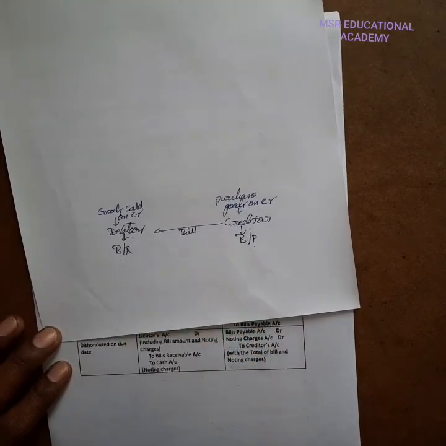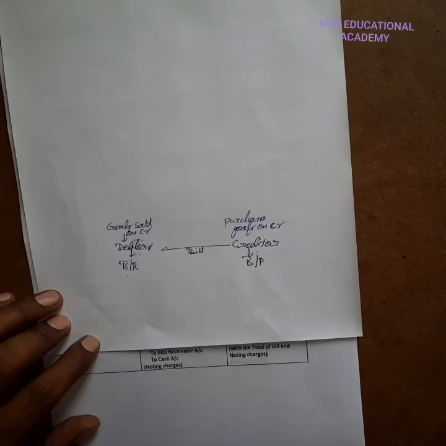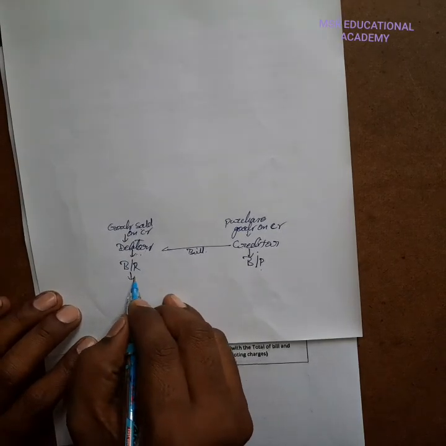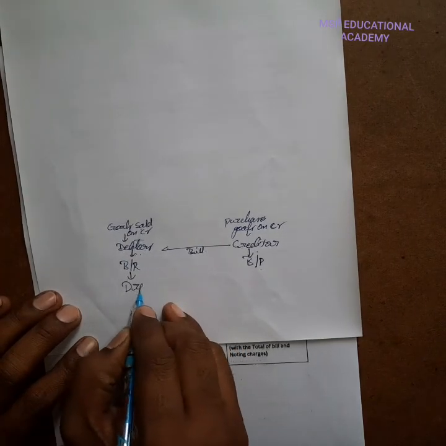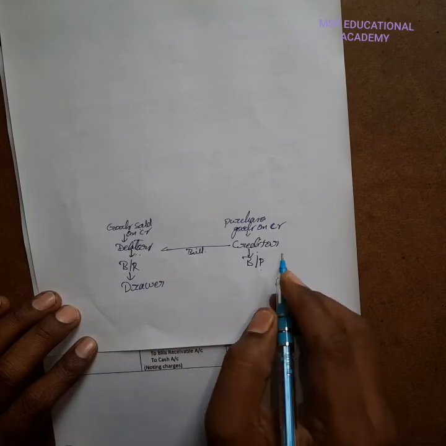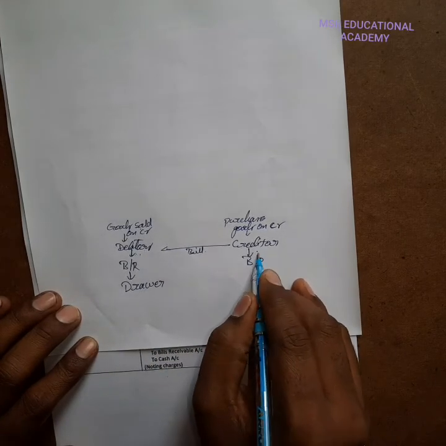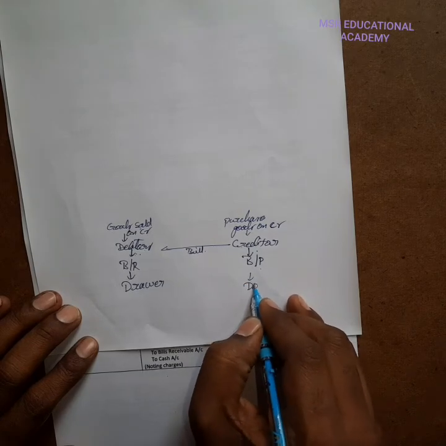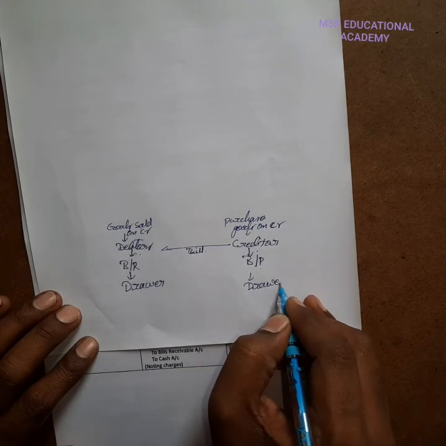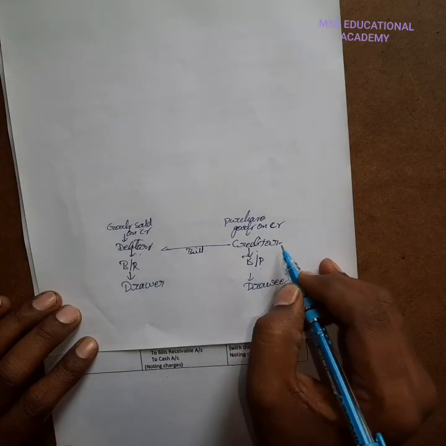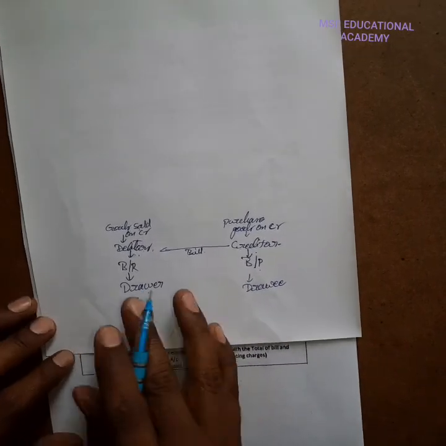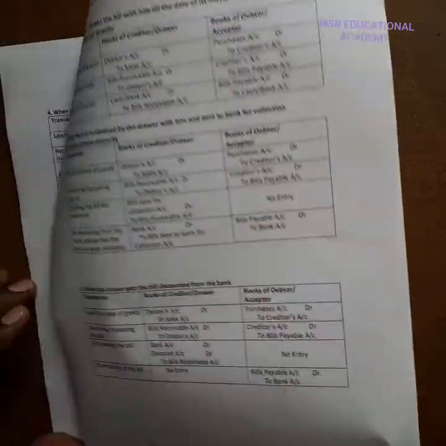In the books of debtors, he is called the drawer, and the creditor we can call the drawee.